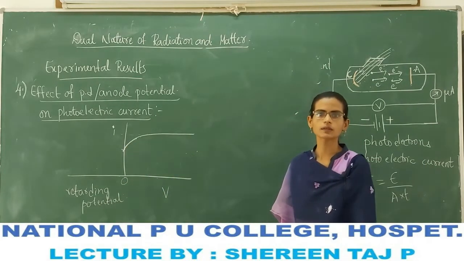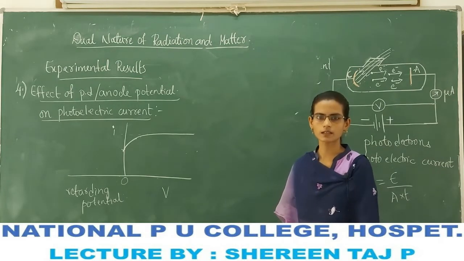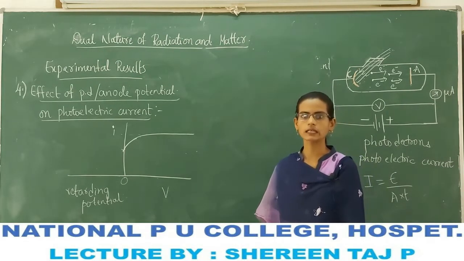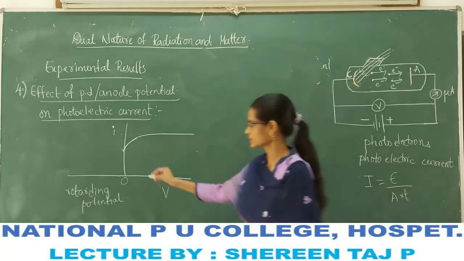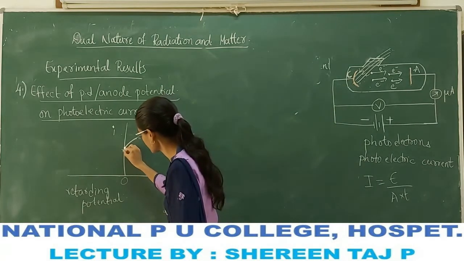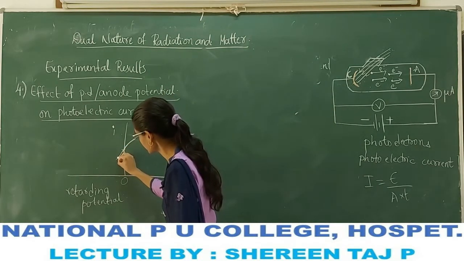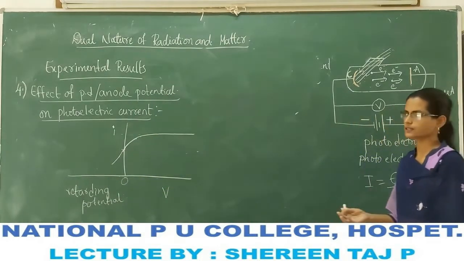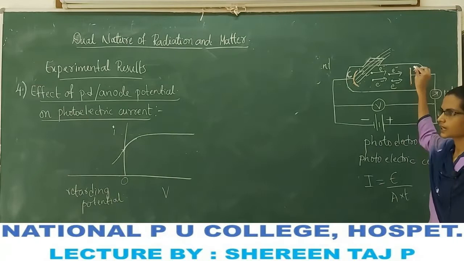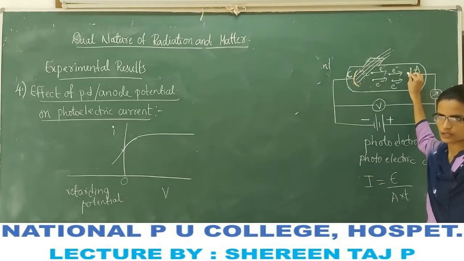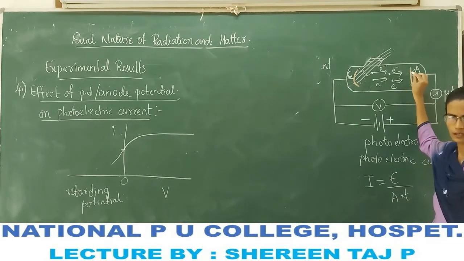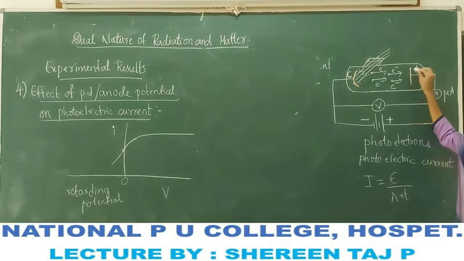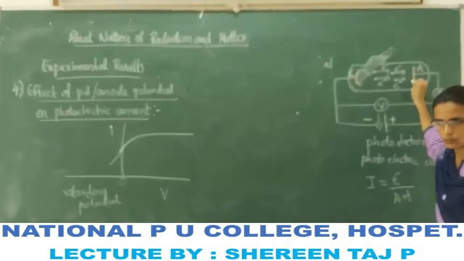If the anode potential becomes negative, the current does not become 0 immediately. Current starts decreasing. Why does the current decrease here? Because the anode is now at negative potential.